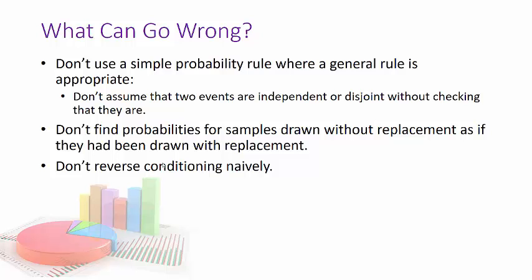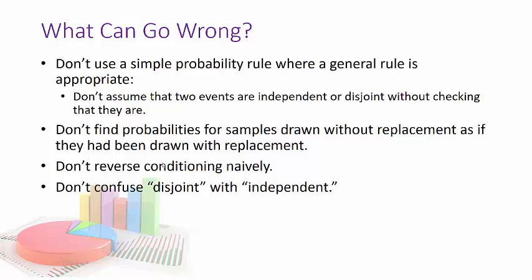So basically, if we look at that cancer test, it's so easy to think that, oh, it's so great. But when you go and do the actual calculations, it's not what you think it is. And don't confuse disjoint with independent. Remember, disjoint means mutually exclusive. That's like getting a king or a queen. King and queen is disjoint. Independent would be drawing a card and rolling a die. They don't depend on each other.